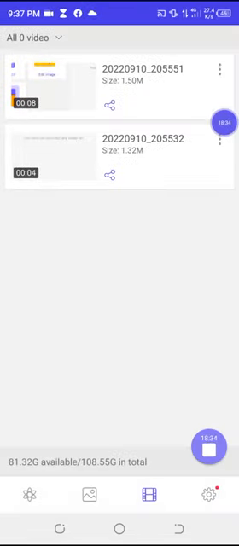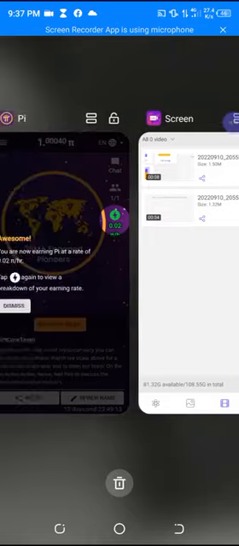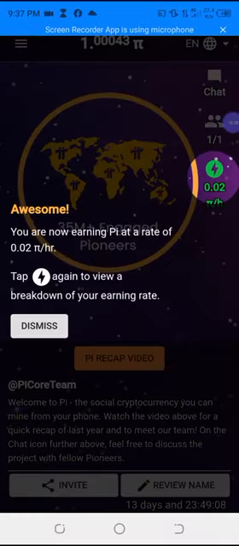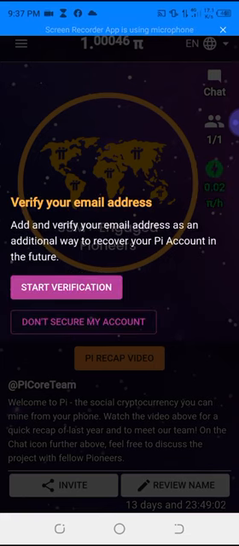Now then, the arrow has been clicked, so you now click dismiss. Now look at dismiss here. Then you click. Now it says start verification. Don't secure my account. So what you do is to verify your own account. In this place, you have to put your own Gmail in order for your own account to be verified.